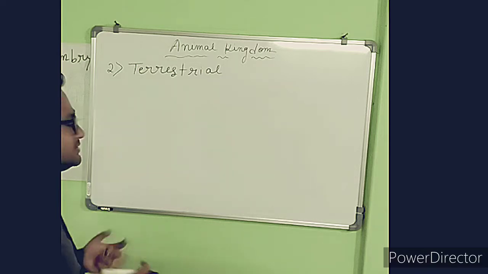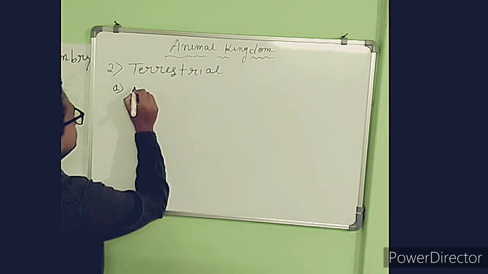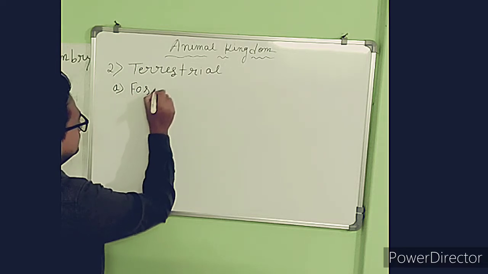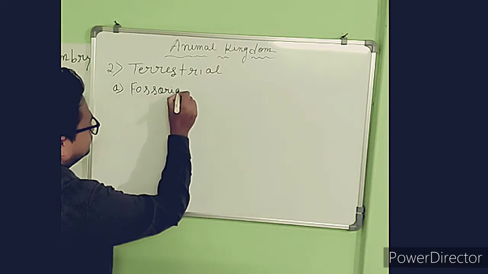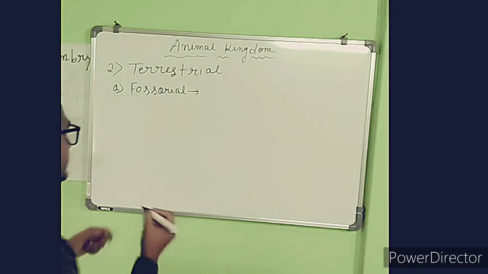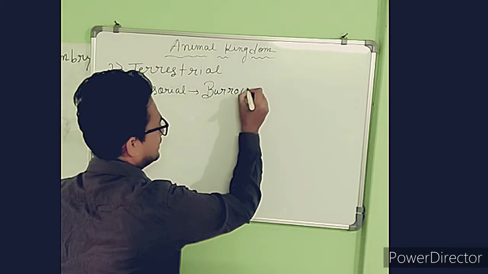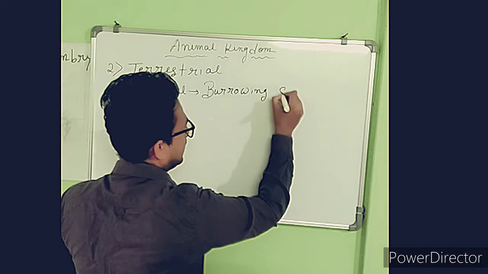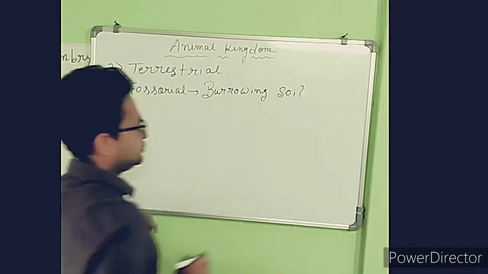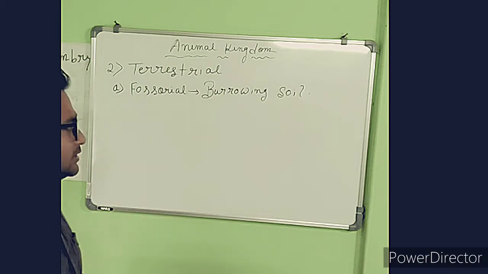For the terrestrial animals, the first one is the fossorial. Fossorial animals, or burrowing animals, are present in soil burrows. So they are present inside holes in the soil.